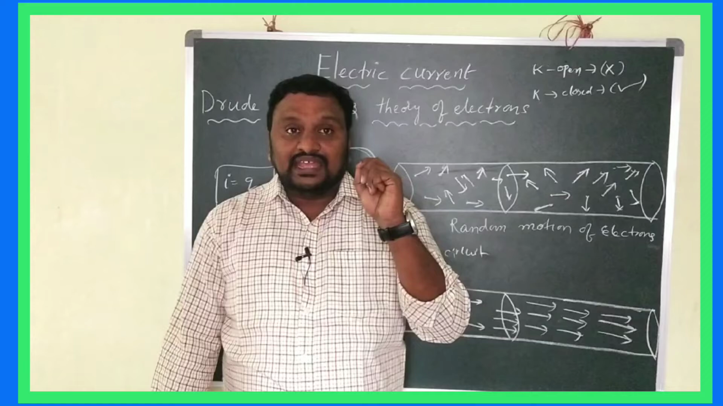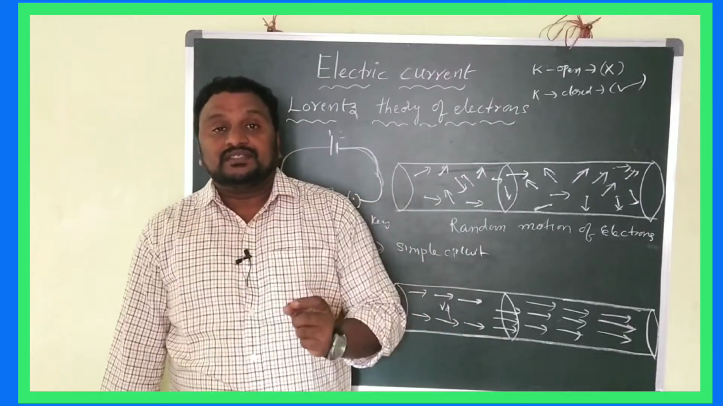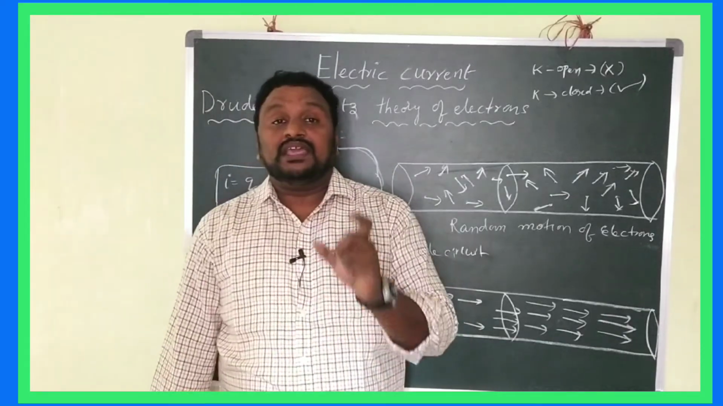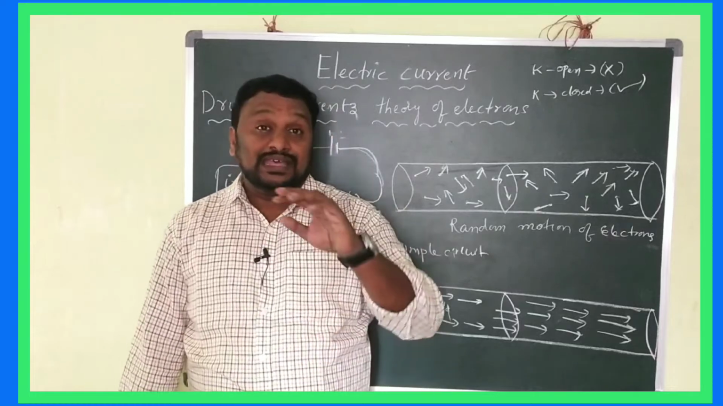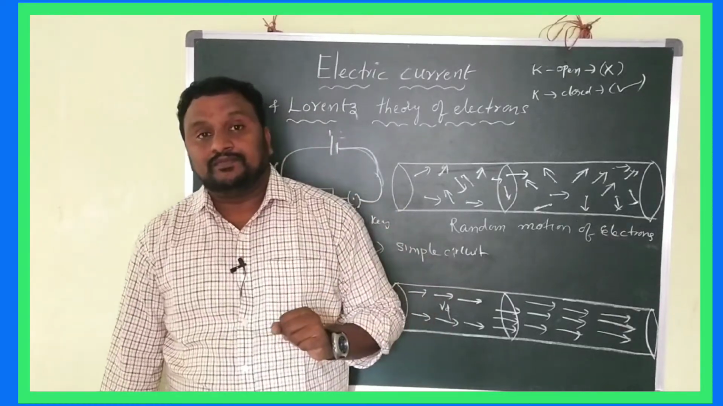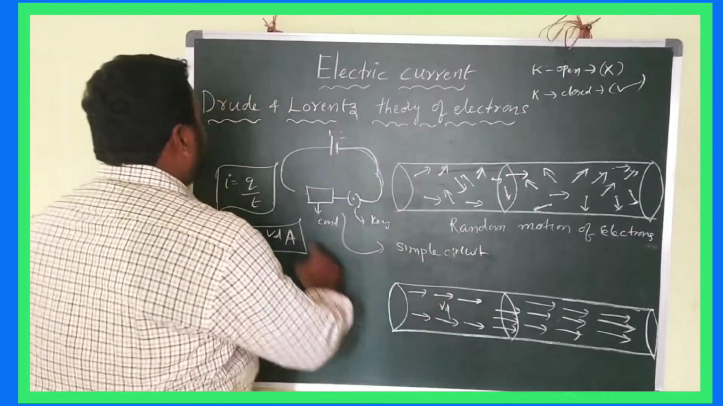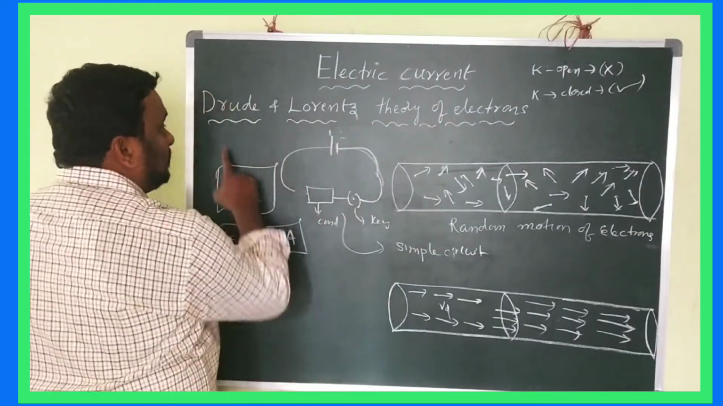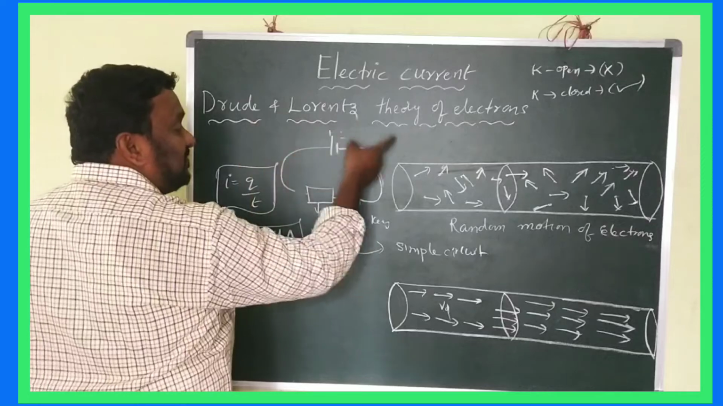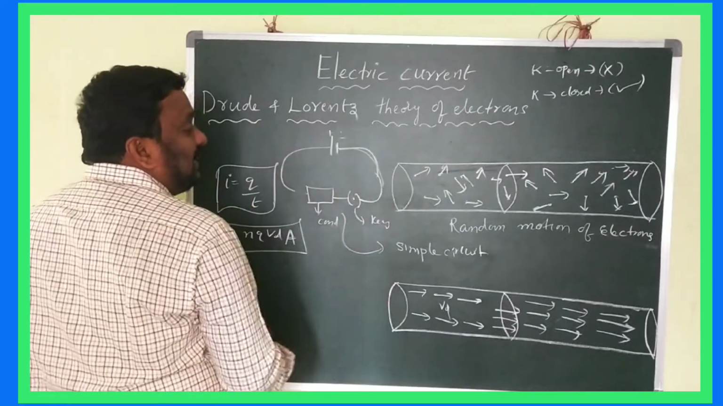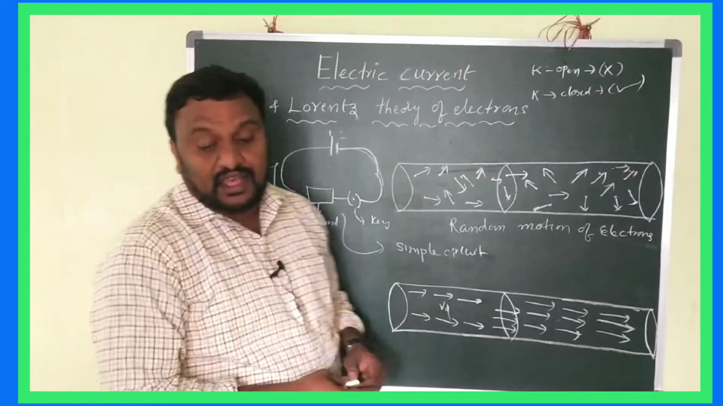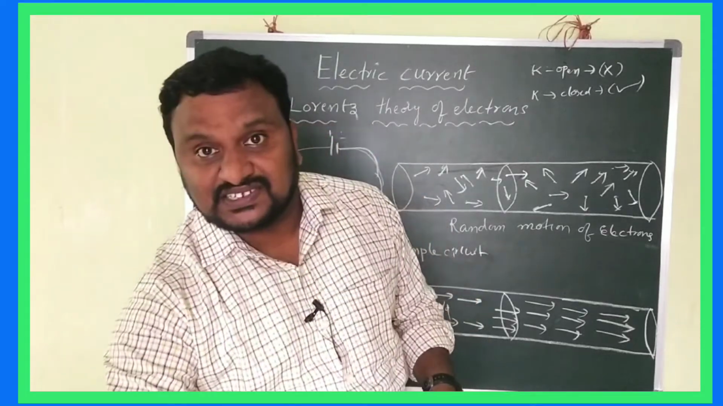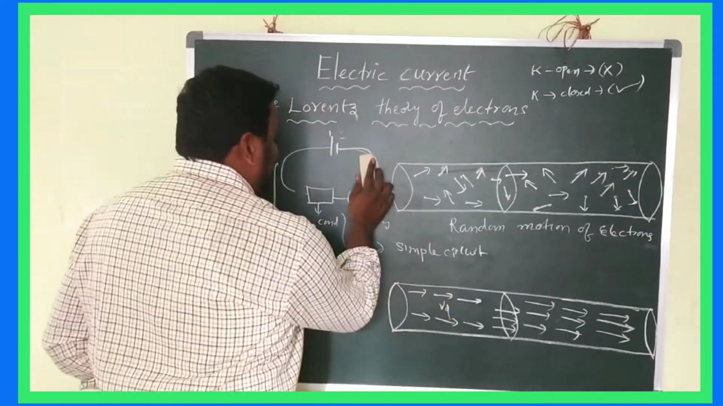Okay children, in this chapter there is one interesting topic, the explanation about the flow of current in a conductor. That is nothing but the Drude-Lorentz theory of electrons. Drude and Lorentz gave an explanation of how the electrons move in the conductor and how the current passes. Let us check very clearly, children.